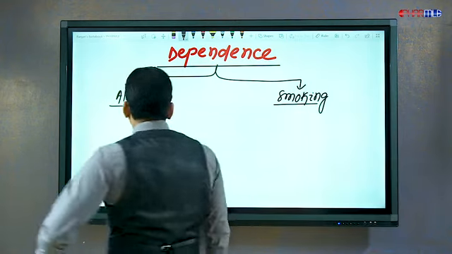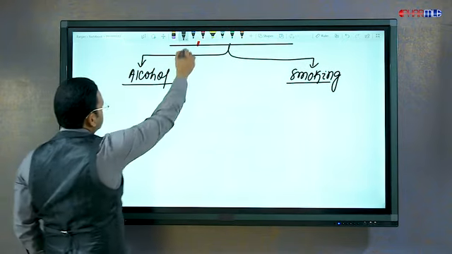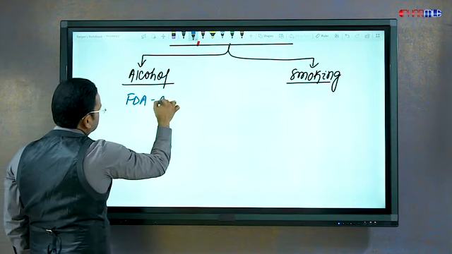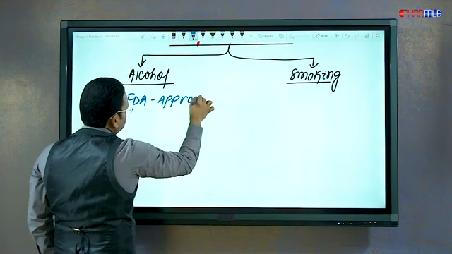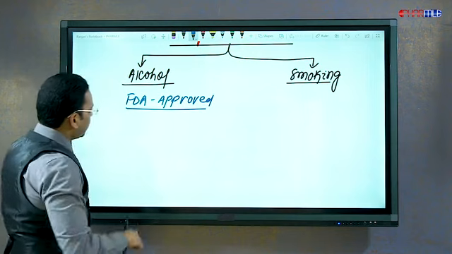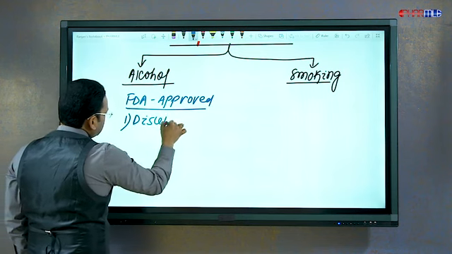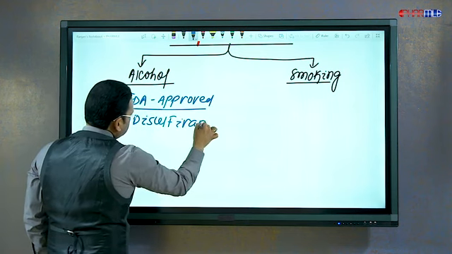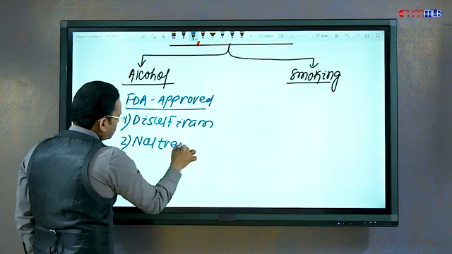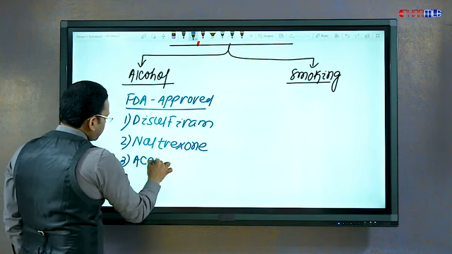For alcohol dependence, we have some FDA approved drugs for treatment of alcohol dependence, and these are only three: disulfiram, naltrexone, and acamprosate.